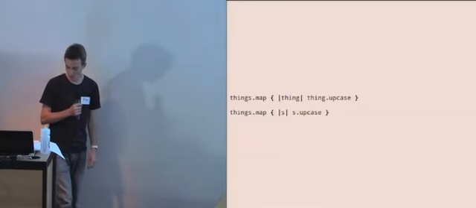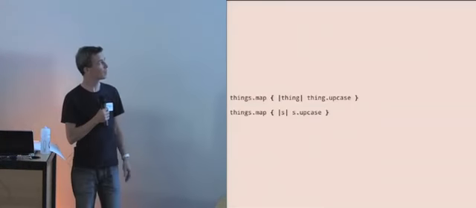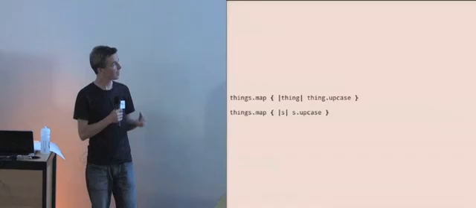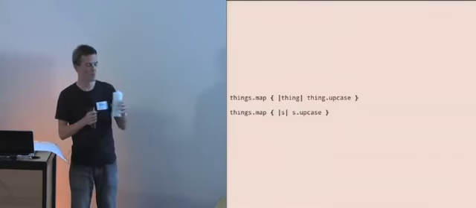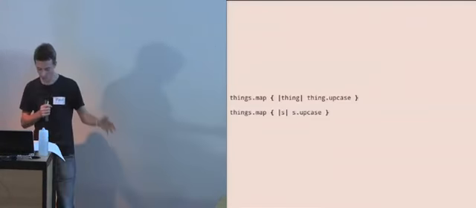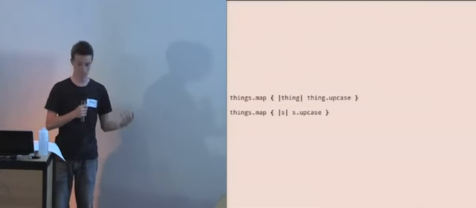At the same time, one of the things about making things clearer is I want to talk about variable names. This is slightly controversial. I actually want to recommend that you use single-letter variable names some of the time. Not all the time, but if we take this example, the top line, things.map, things.upcase, there's a lot of repetition of thing, and actually it's the upcase that matters. A good choice of mnemonic can tell us that it's probably a string. And because it's all in one line, I think that's fine. Context is fine. If you're going over more lines, then it becomes more important to keep the meaning of your variable in its name.